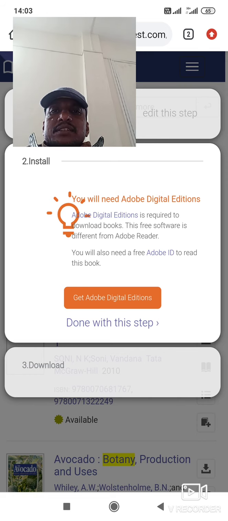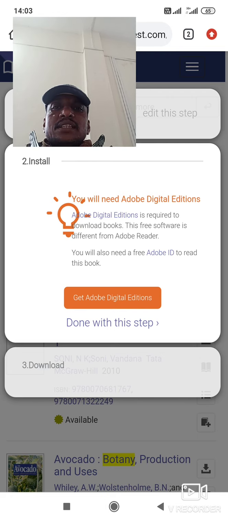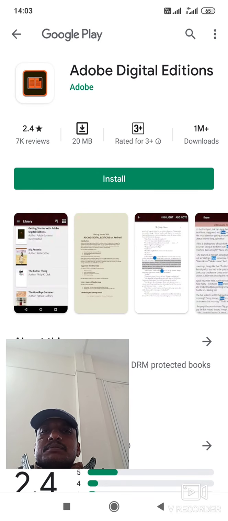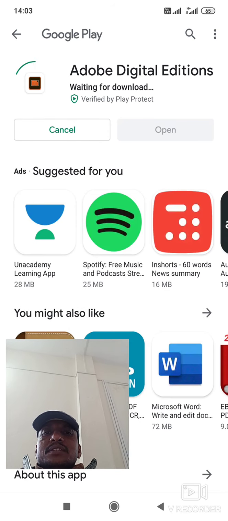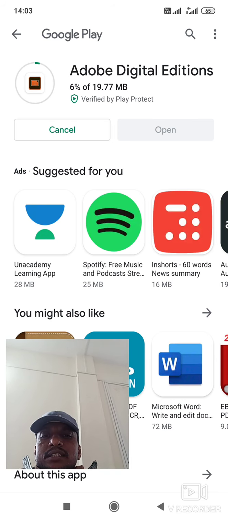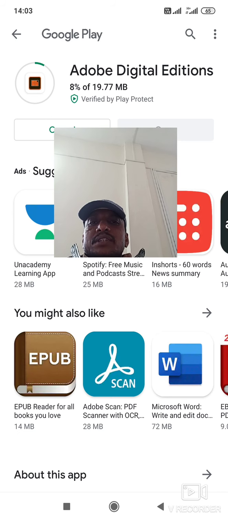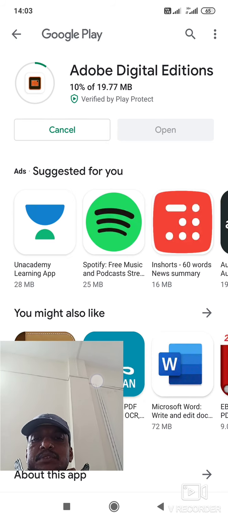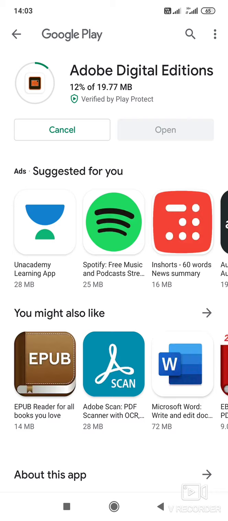That's why be assured that your system is updated with the various apps which are required for this platform. And if not, then you can get Adobe Digital Editions from your Play Store, and it will be downloaded from it. Once you have downloaded it, this book will also open before you. In this way, I hope that